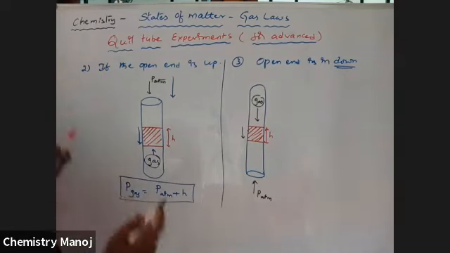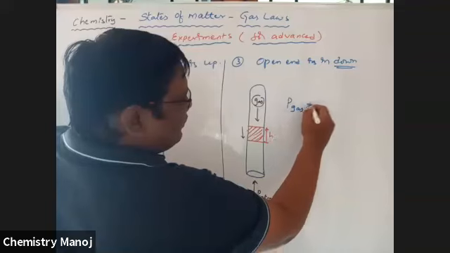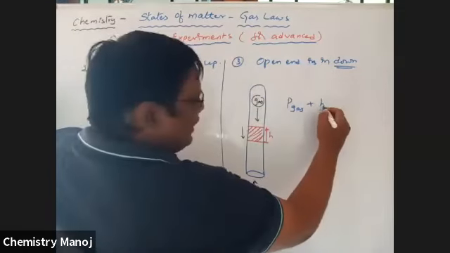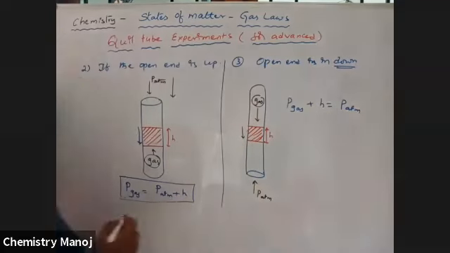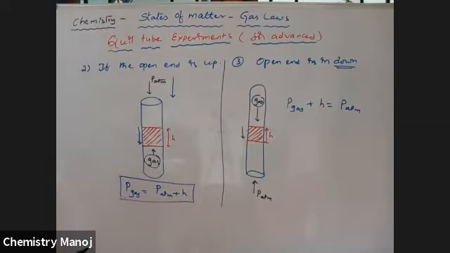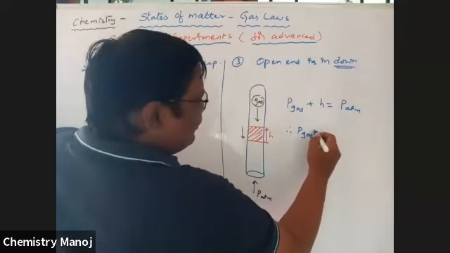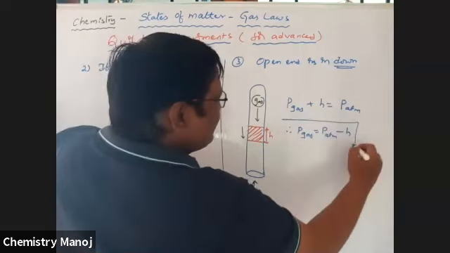Now, there is pressure of gas plus H, since these are in opposite directions, is equal to P atmosphere. Pressure of gas plus H is equal to P atmosphere. Therefore, pressure of gas is equal to atmospheric pressure minus H. It is important.